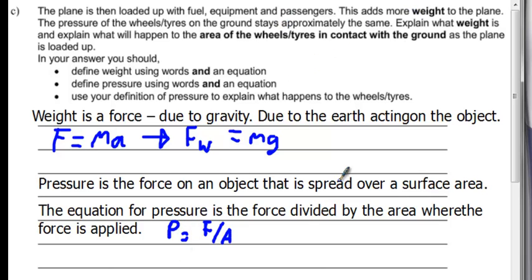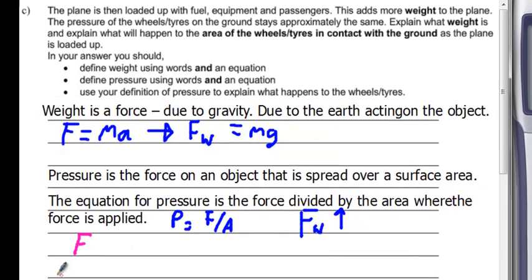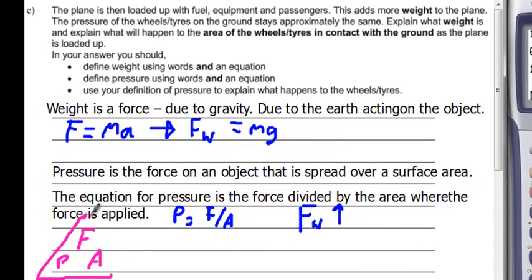But we're told that the weight force, Fw, is going to go up. Okay, so if P stays the same and F goes up, what's going to happen to A? Now for some of us that may look a little bit tricky. Now you see that F's at the top of the equation, so we can put F at the top of our triangle with P and A at the bottom.